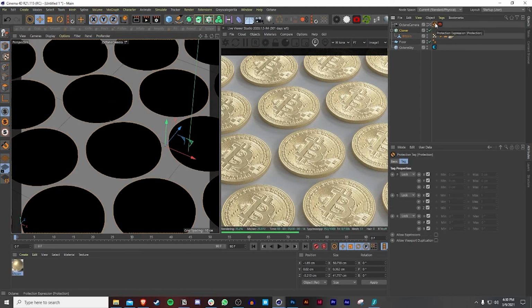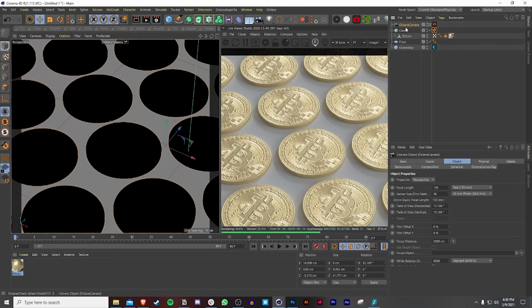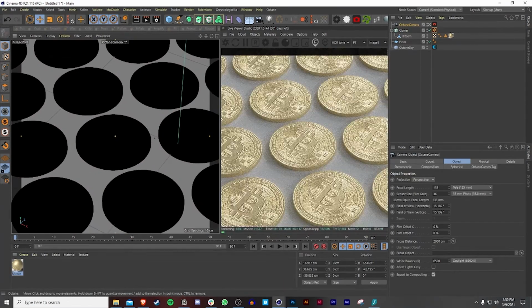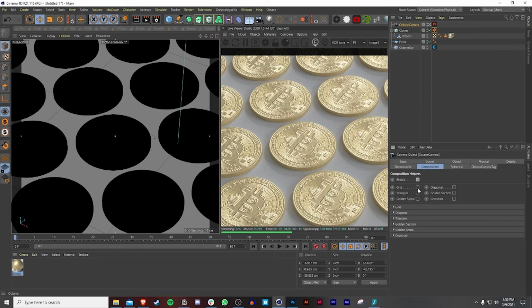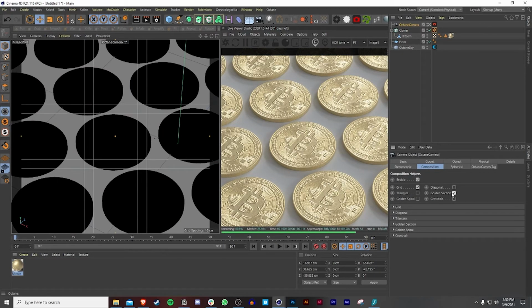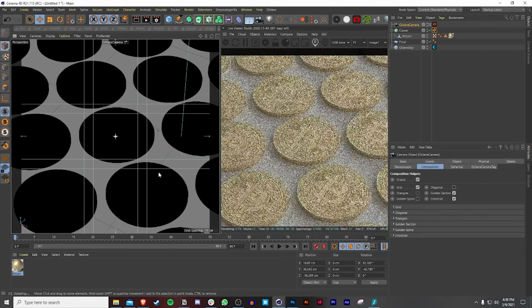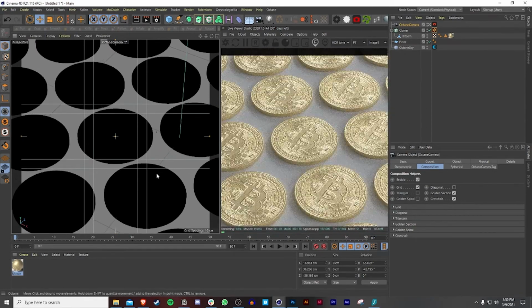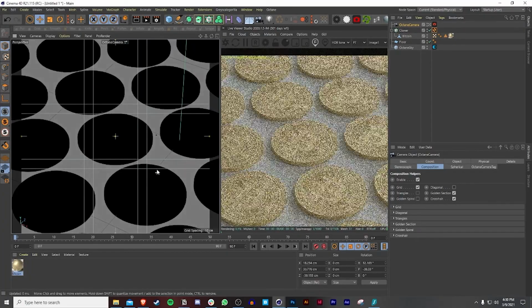And then if you want to change some stuff, if you want to move the camera around, you can also do this. One thing I like to do to really set a good composition is turning on the grid and also doing the golden section and setting the crosshair. And just setting it like this is really good.